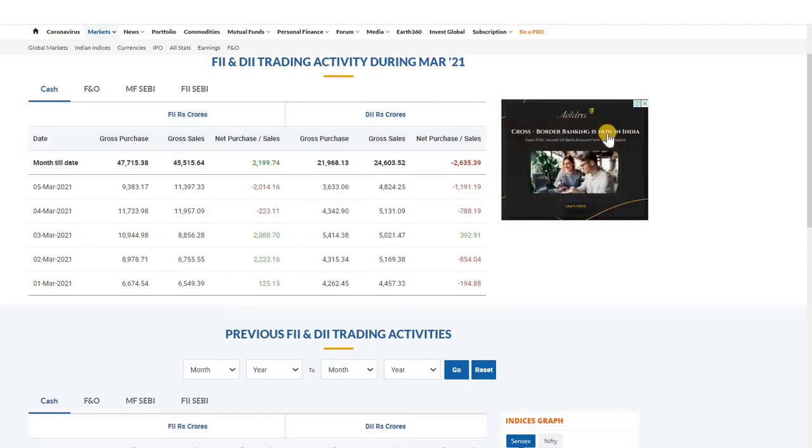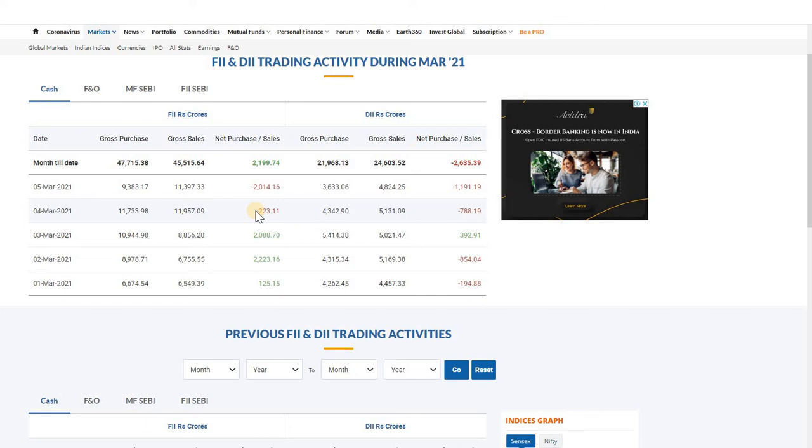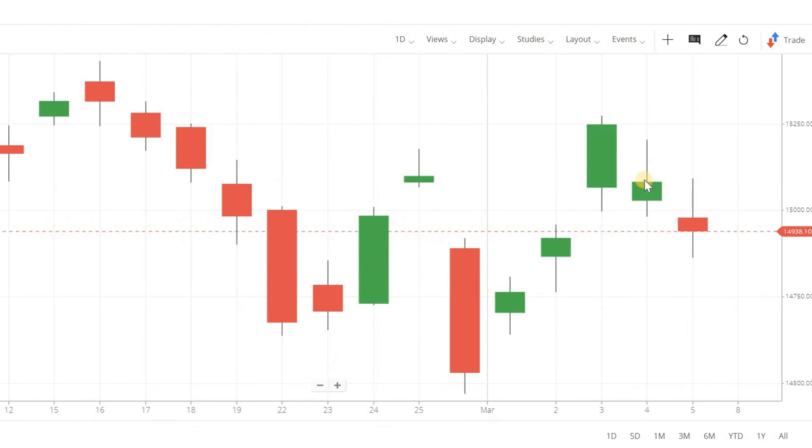As I already told, FIIs and DIIs have the most qualified research teams, and they predict stock market movement depending upon various market scenarios and economic situations. Due to that, on March 4th they did net selling, and you see what happened on March 5th. There is huge selling again and the market has fallen so much. So if you see this kind of net selling on any day from both FIIs and DIIs, and the market has increased on that day, then there is scope for the market to fall over the next few days.